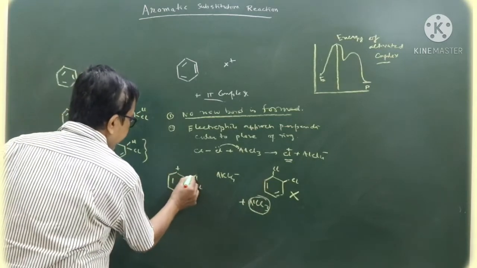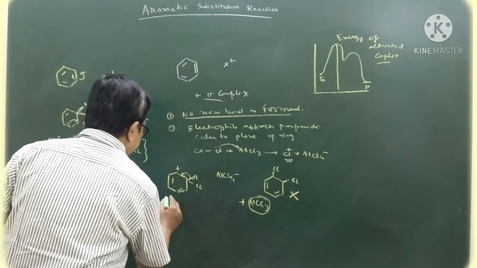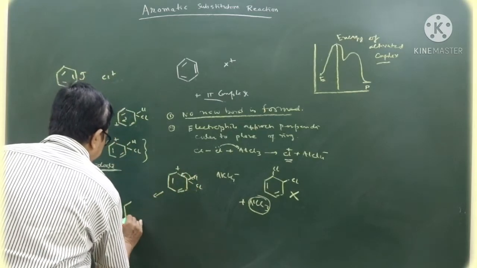So the hydrogen gives its bonding electrons to the ring. Hence what happened?